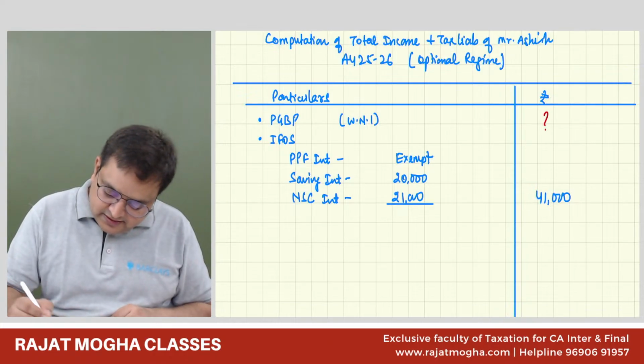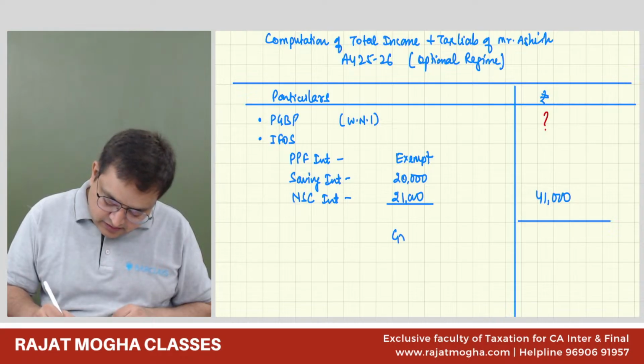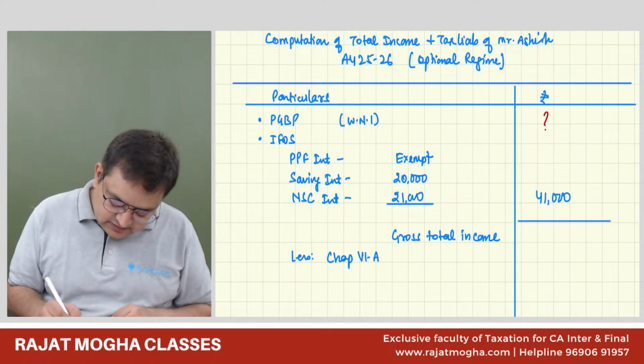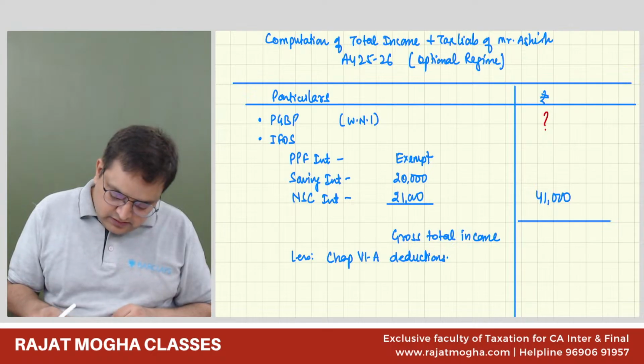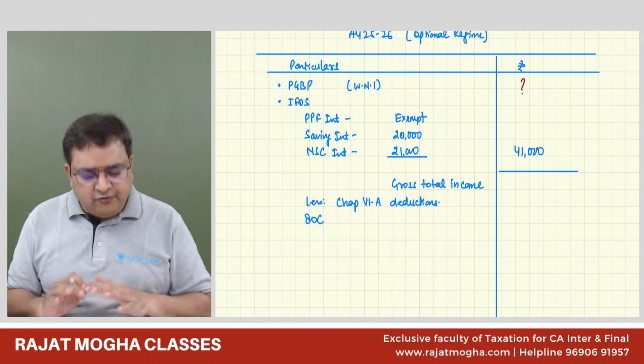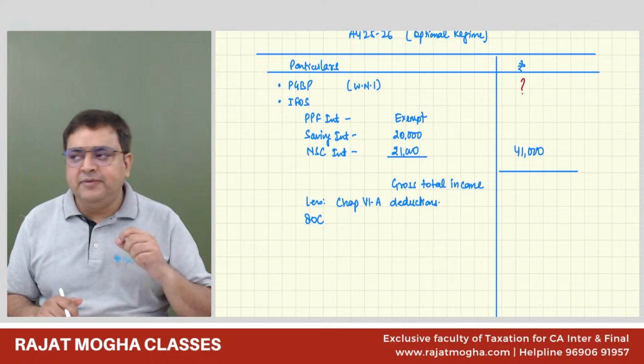PGBP, we will calculate PGBP. And after that, there is a gross total income. Less: Chapter VI-A deductions. 80C we have. Yes, we have read somewhere that 80C we have. As of now, even if you don't want to write it, just leave it here. And first we will compute our PGBP income.